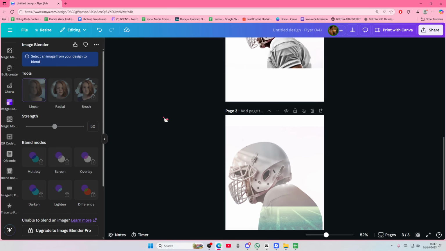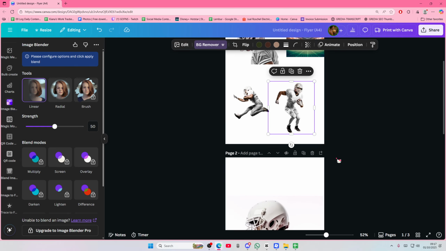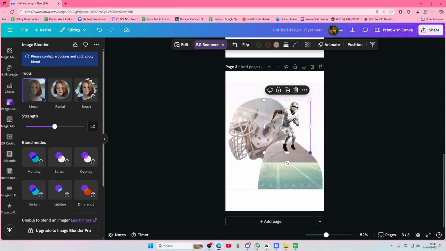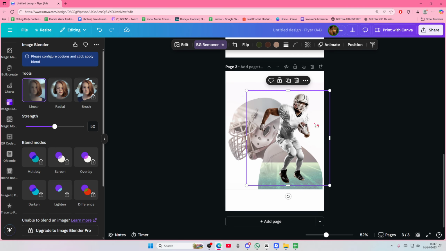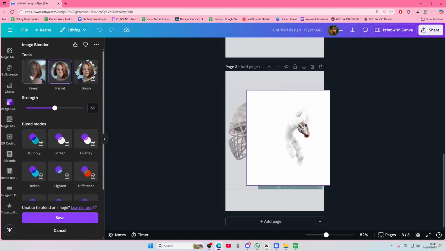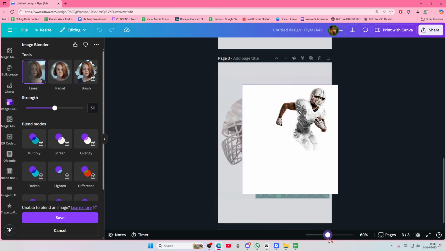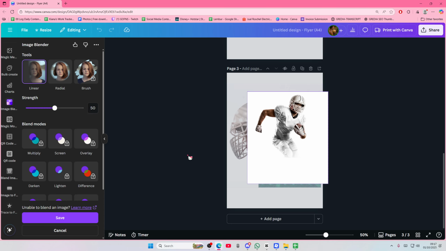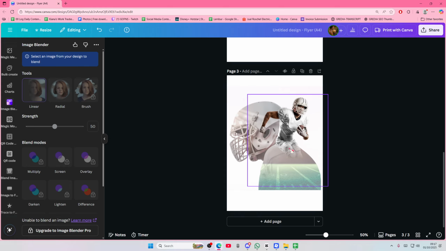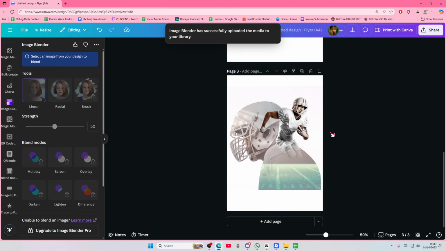We'll fix that later. Then you're going to select the first pose, and I'm just going to place it here, kind of where this is at. Then we're going to go to image blender again, go to radial and then linear. I'm trying to find where the node is. It's in white, so I can't really tell. But you're just going to adjust it again so it's like half there. I'm just going to press save like this. This is enough, but it should be like half of the body.